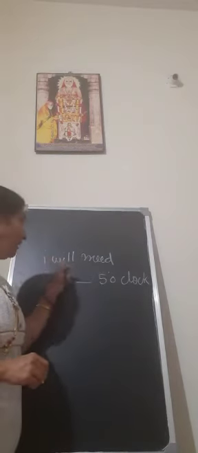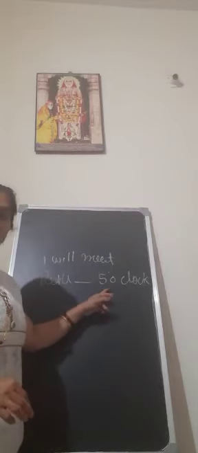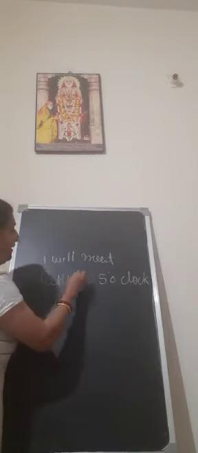What does this sentence say to us? I am telling I am going to meet Ritu at what time? 5 o'clock. So what should be here? At. At should be here.